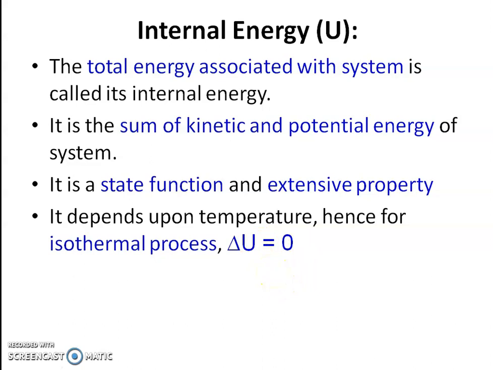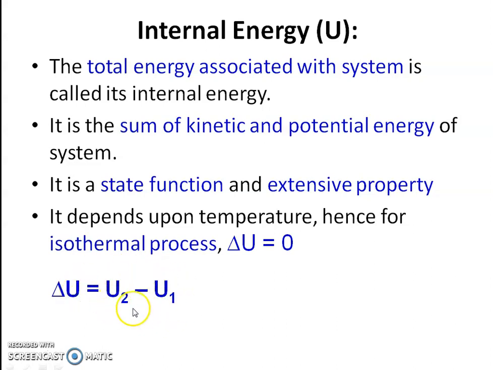Actually the absolute value of internal energy cannot be determined. So this U, the absolute value, cannot be determined, and the change in internal energy, that is delta U, can be determined experimentally. And how is delta U determined? By taking the difference between the internal energy of the final state and initial state.